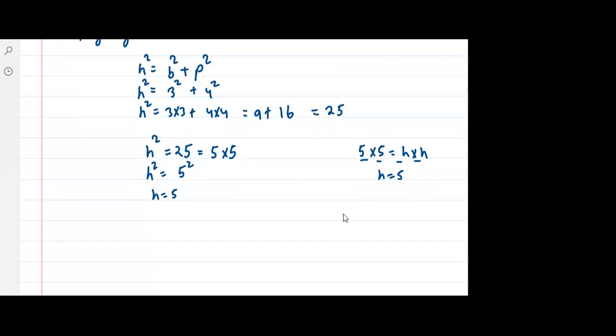So the concept here, and note this down, which you will study in maths: the concept of square root. If h square is equal to, suppose, a, then h is equal to a to the power 1 by 2, and it is called the square root of a. We will study this later in maths.